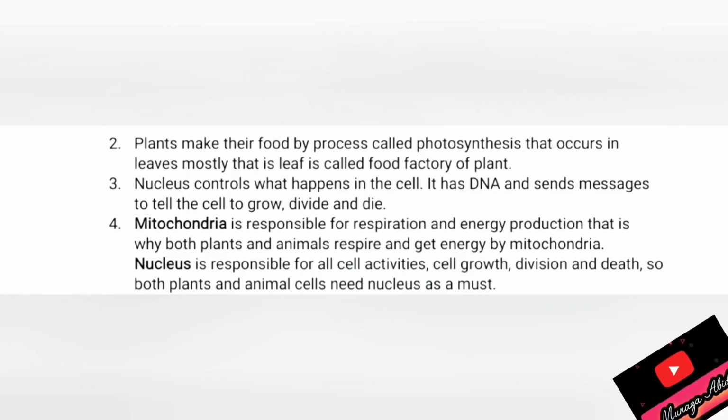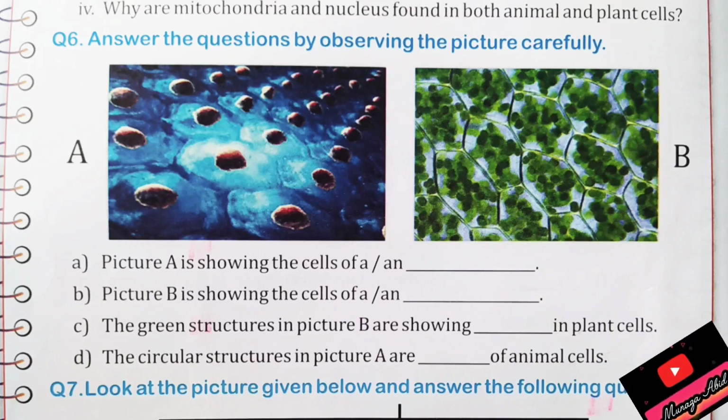Fourth question is very important. Why are mitochondria and nucleus found in both animal and plant cells? The answer is very clear. Mitochondria is responsible for respiration, and respiration is very important for both plants and animals. Nucleus is also found in both because it is responsible for all cell activities.